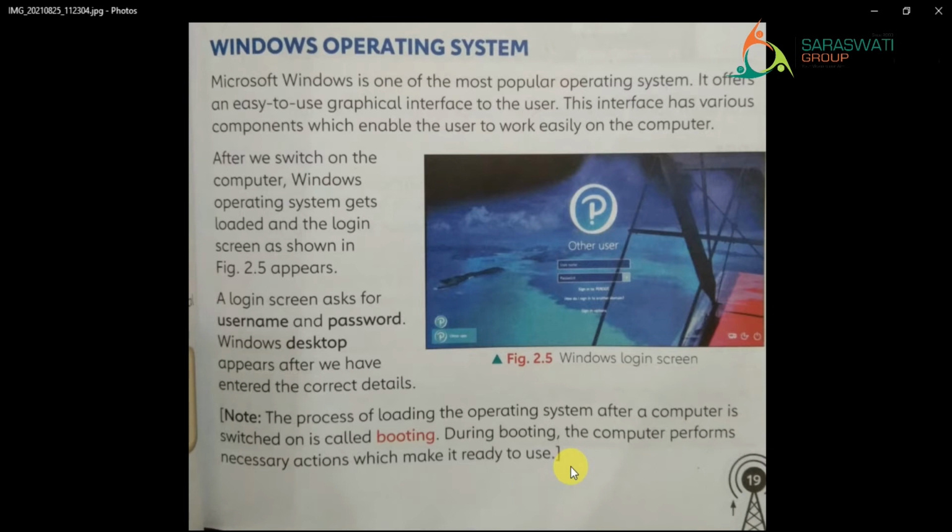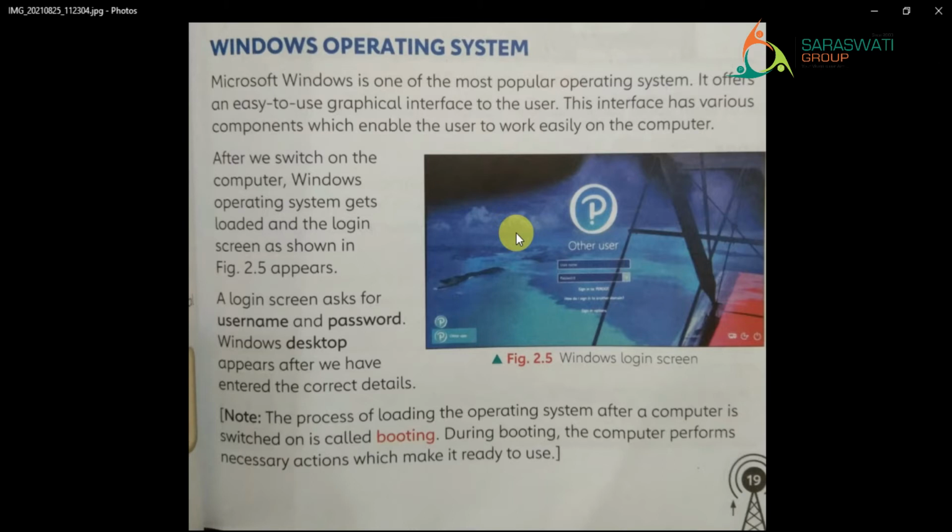Same way, when you switch on the computer, it will show the process. That means it is performing the necessary action so that the computer can be ready for the work. So this is the simple thing which you need to understand about the Windows operating system.